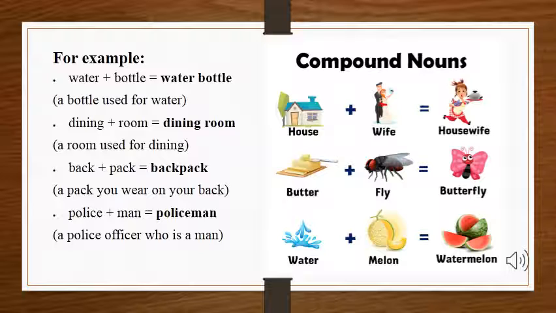Now you can see there are some pictures as well. In picture number one, there is a house and a lady who is a wife. So if we combine the both, they will become housewife, which is called a compound noun. Now, in the second example, there is a butter and a fly. If we combine them, it will become butterfly, a compound noun. Now, we have water and a melon. If we combine both, it will become watermelon. I hope these examples help you understand what compound nouns are. Now, let's move forward toward the combinations of compound nouns.